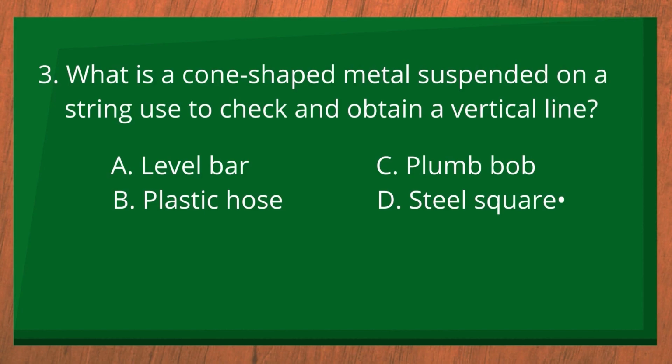Number 3. What is a cone-shaped metal suspended on a string used to check and obtain a vertical line? A. Level bar, B. Plastic hose, C. Plumb bob, D. Steel square. The answer is C. Plumb bob.